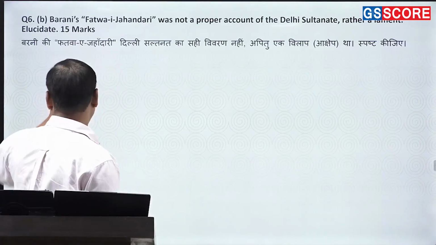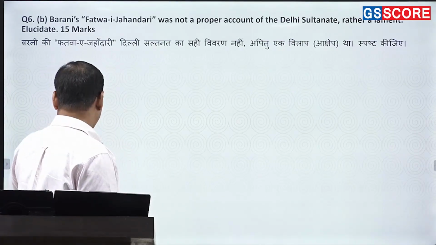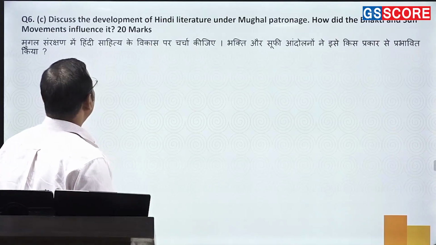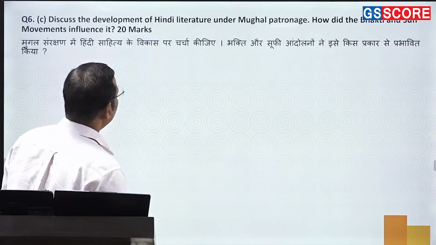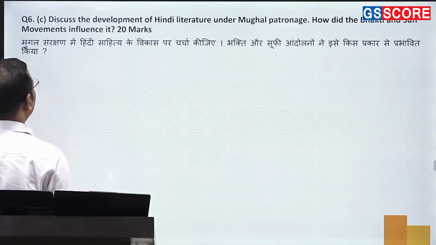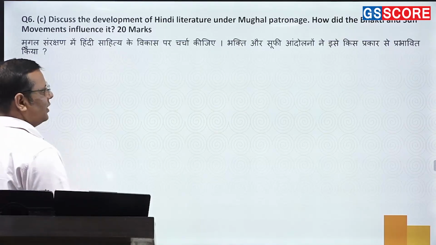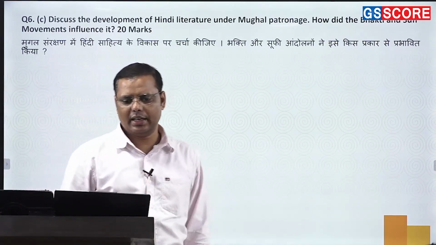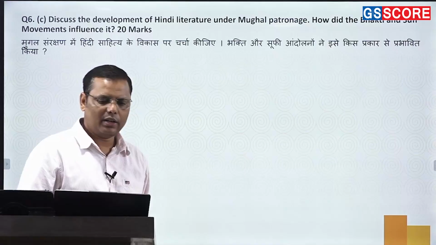Next question. Discuss the development of Hindi literature under the Mughal patronage. How did the Bhakti and Sufi movements influence it? This is precisely a factual question, right? इसमें there is nothing as such to be discussed.